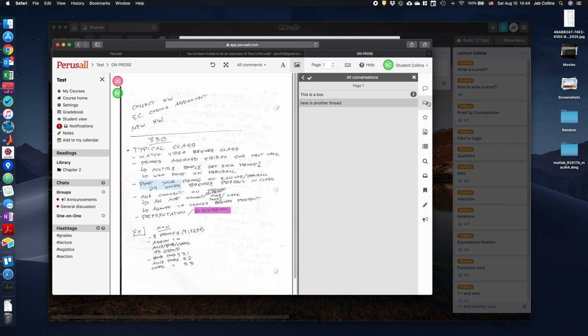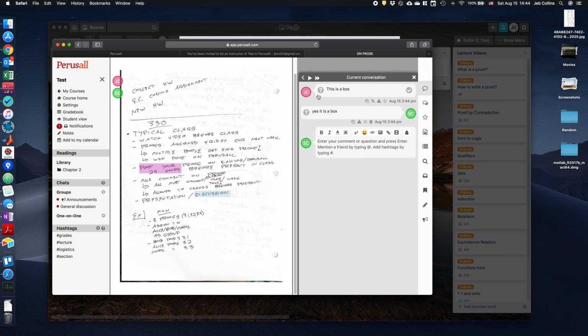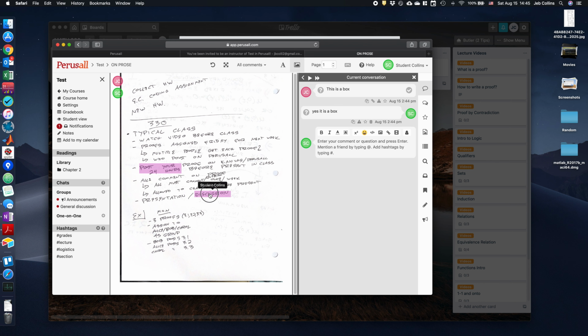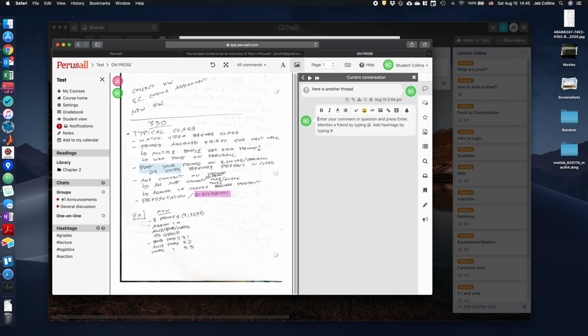Something else you can see is you can see a list of all the threads that have started by clicking this button over here. There's a lot of buttons over here. They do a lot of things. You really don't need to worry about more than just these two, the various conversations. All right, so that's how you use this. That's how we're going to be using this throughout the semester. So look out for that email inviting you to be an instructor for this class.